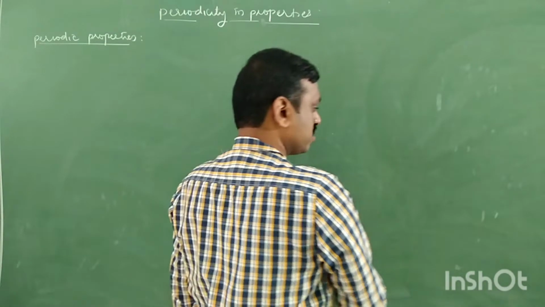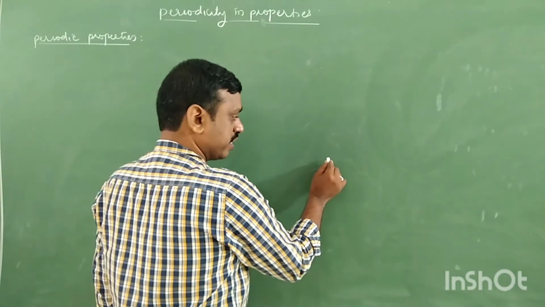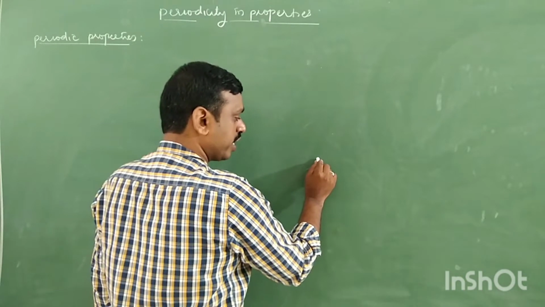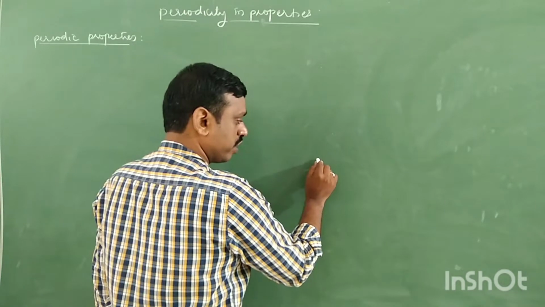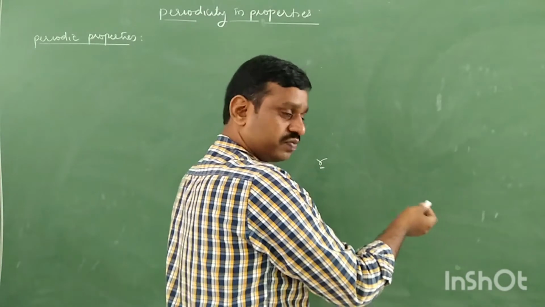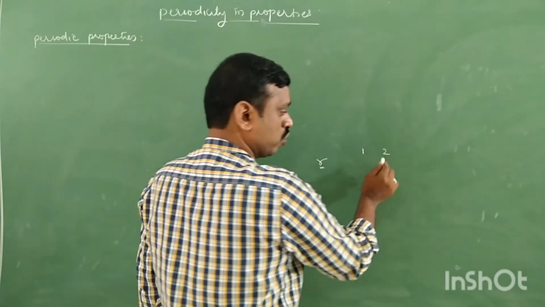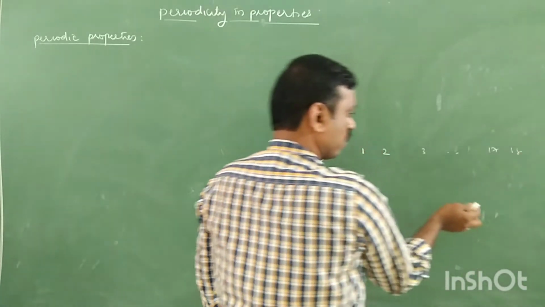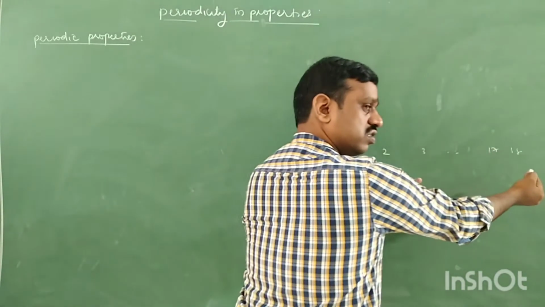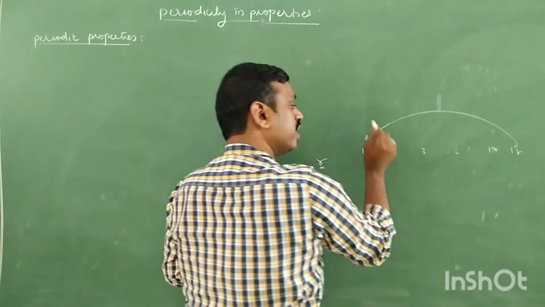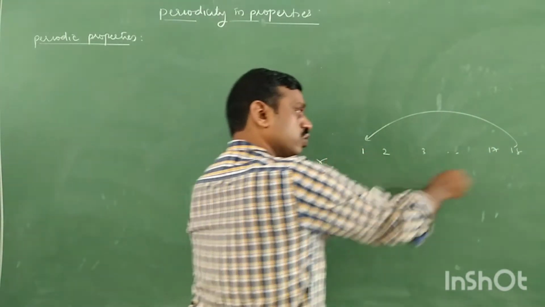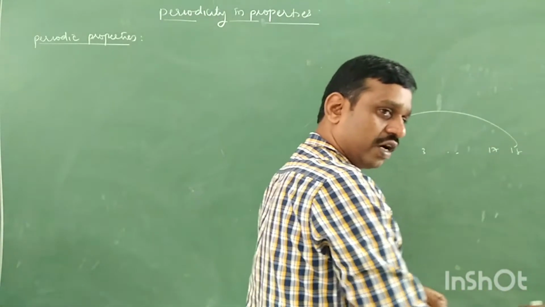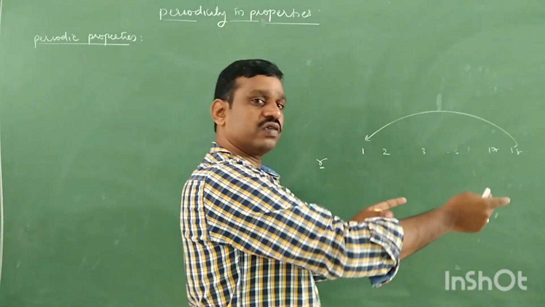For example, you take atomic size, which we are going to study. What happens in a period? If you take atomic size, from left to right it decreases. It means from first group, second group, third group till group 17, 18, atomic size gradually decreases. Then again from 18 to 1 it increases. Next 1 to 18 decreases. Next third period, fourth period.